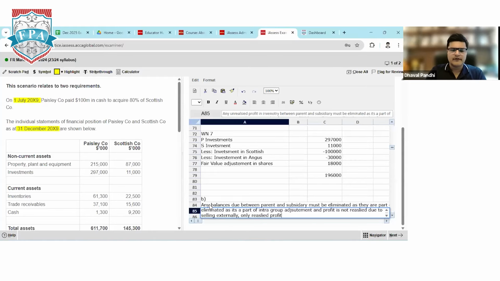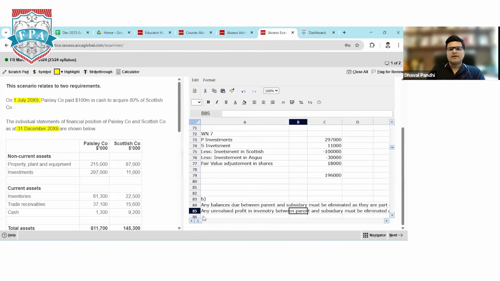Only realized profit will be shown in the consolidated statement of financial position. For 1 mark, I think 1 point is more than enough so that you can easily get 1 mark.